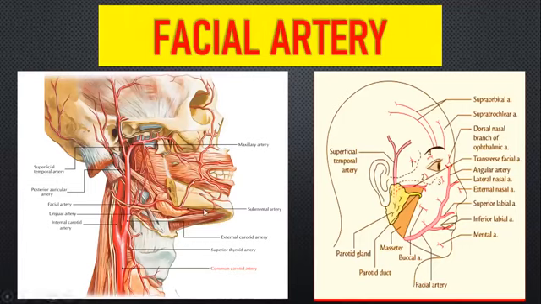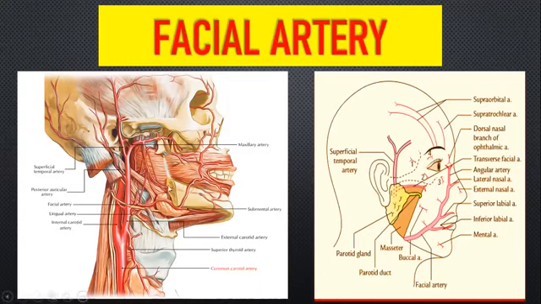Okay. So your cervical part of facial artery is related to your digastric and the stylohyoid muscle group. And it is related to the submandibular and the sublingual salivary glands. That's all. Cervical part is very simple.